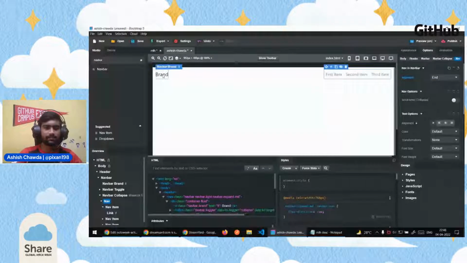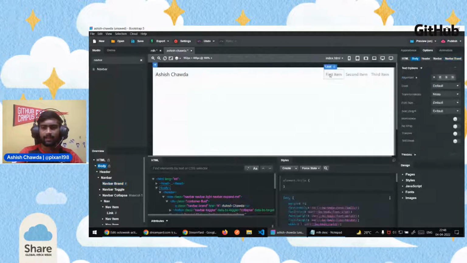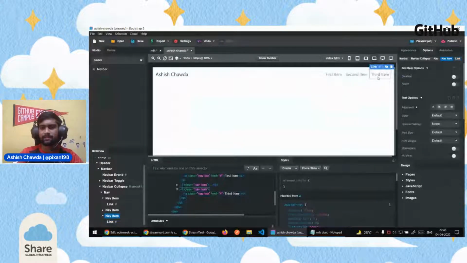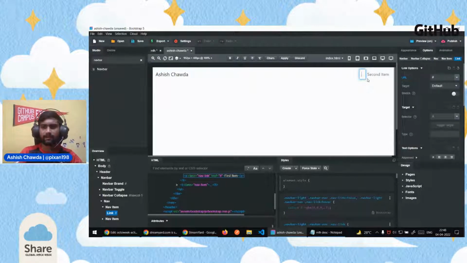So let's go ahead and change our brand name. I'm writing my name here, and you can write your name. And we don't need the third item. So just click on the third item, and if you click at this arrow, it will select its parent element. We need to remove the parent element, and after selecting the parent, you can just click on delete, or press delete on your keyboard. It will remove that element from the screen.